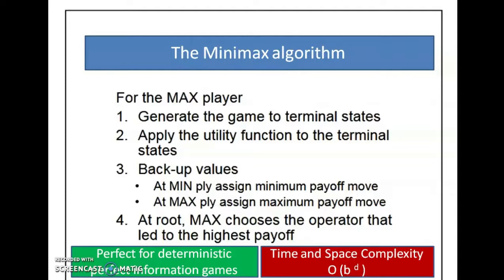This technique is perfect for deterministic perfect information games, but it is computationally very costly, because the time and space complexity is given by branching factor raised to the power depth. For a game like chess, where the branching factor is 35 and the depth is 100, this is computationally a very impractical idea.